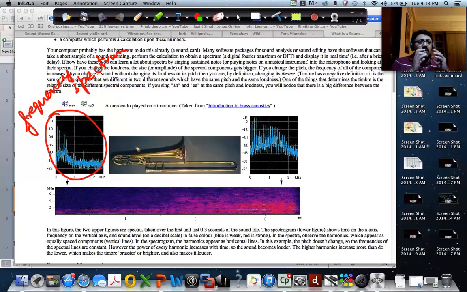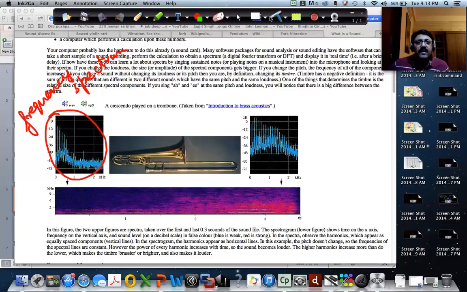When you look at instruments like trumpet, flute, and all that, the sound which is produced actually is multiple frequencies. It's not just one single frequency. So you can see here that this is a frequency spectrum, and on the x-axis you have the frequencies.